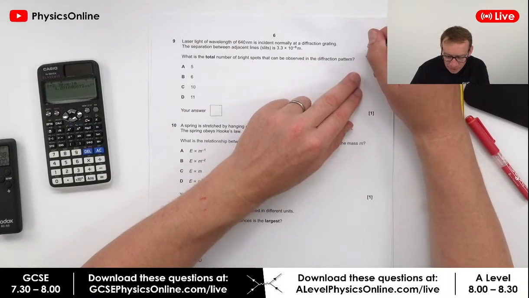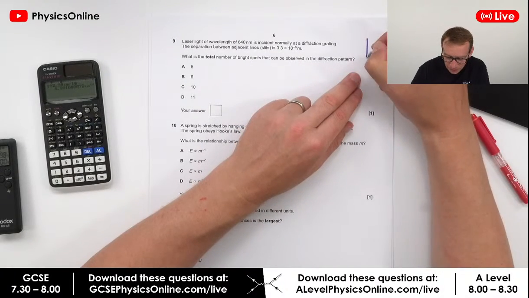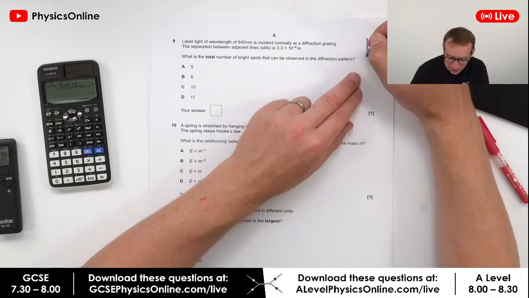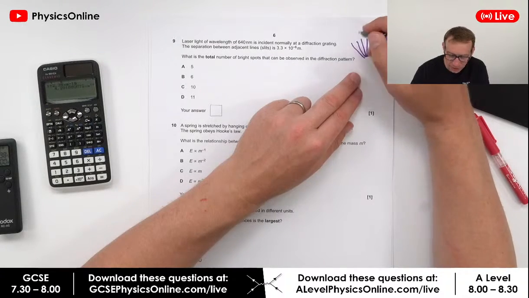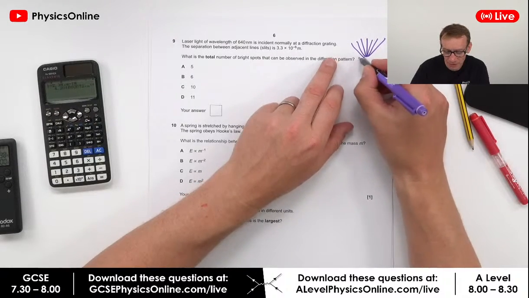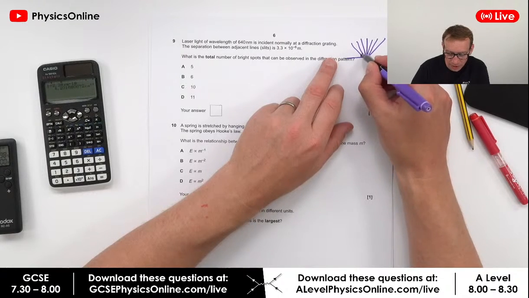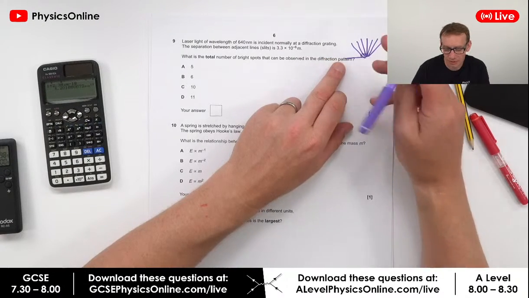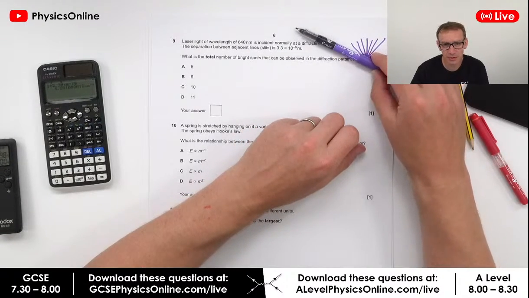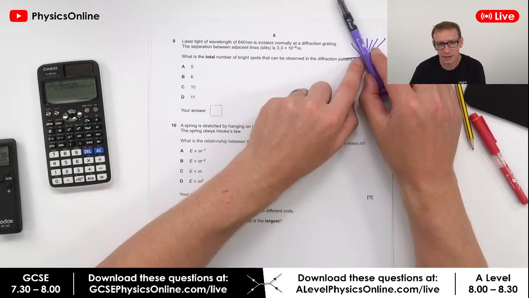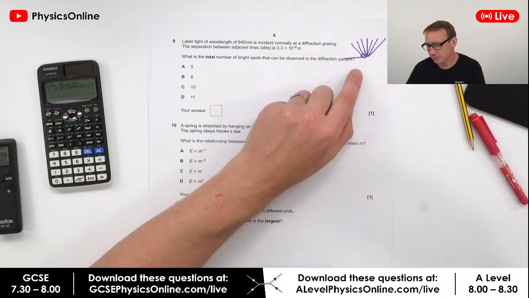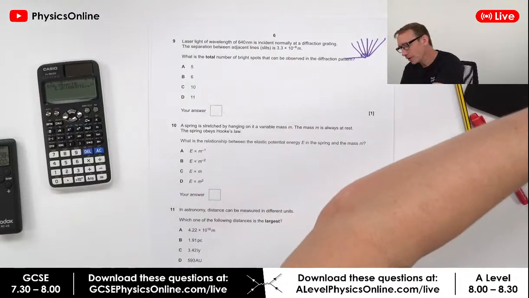So don't forget, there's going to be a central maxima, and then there's going to be a certain number of fringes that go out in all directions, but the maximum angle must be when that's equal to 90 degrees. So effectively there could be a spot if the angle here is less than 90.